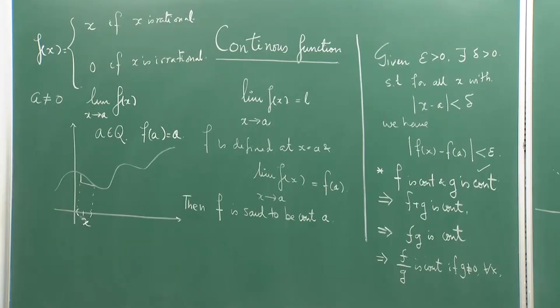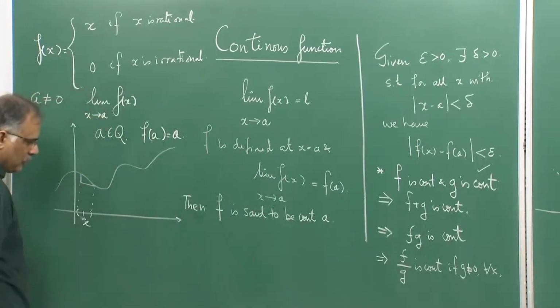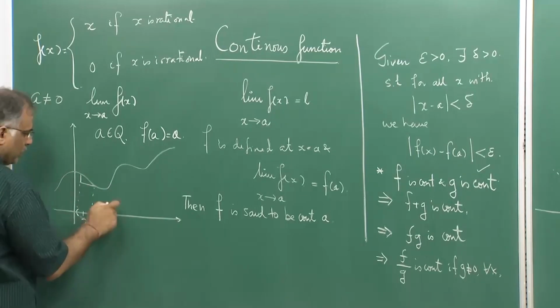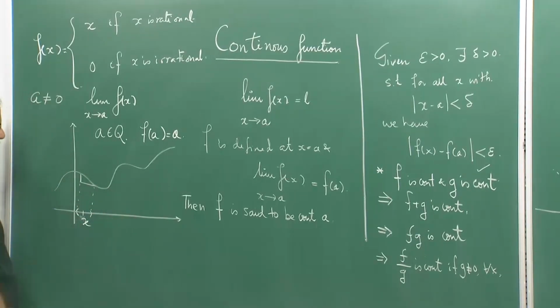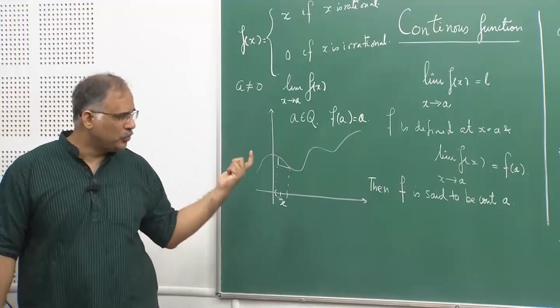You cannot say that, however near the points I take, given any epsilon, I can always find a delta for which that relation of limit would hold true, because of this oscillation.